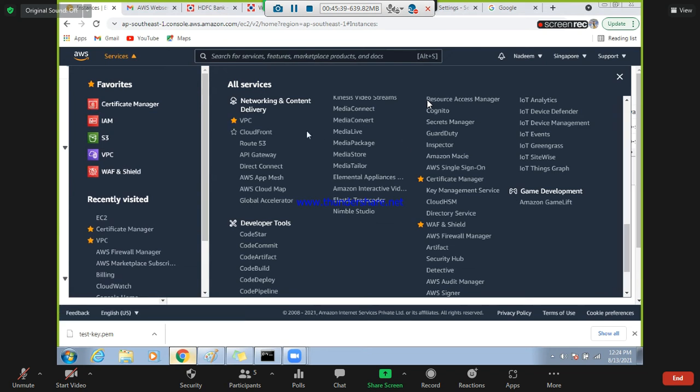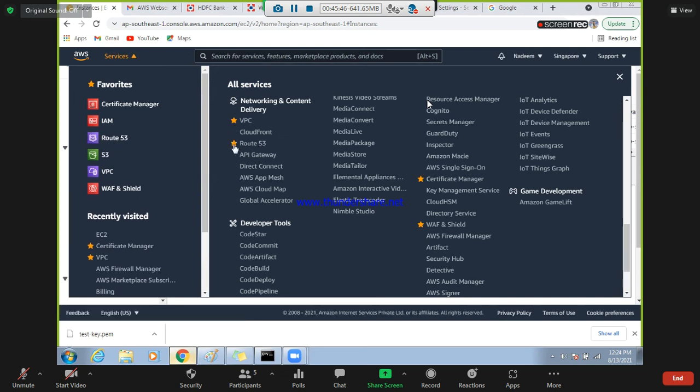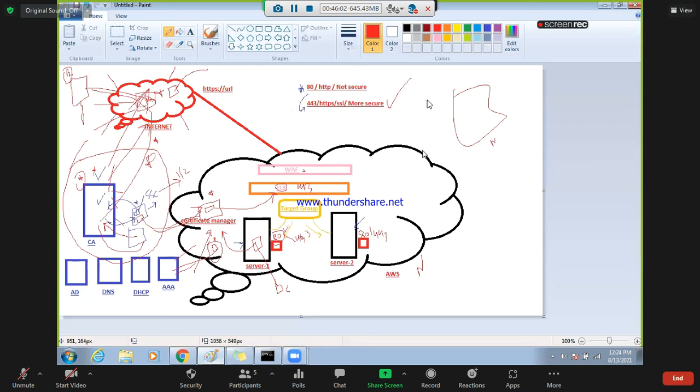Now the main important thing is Route 53. Route 53 is something where we are going to see the load balancer again. The load balancer is in North Virginia. Okay, the similar setup you will do in the Mumbai region. And you will do a failover. Let's say you make this region down, so your traffic will route to the other one. Do you understand this?